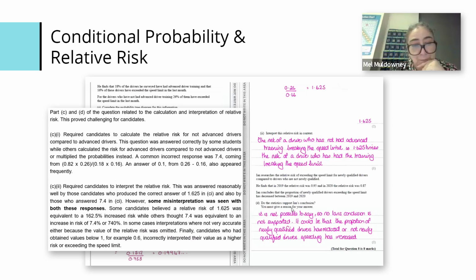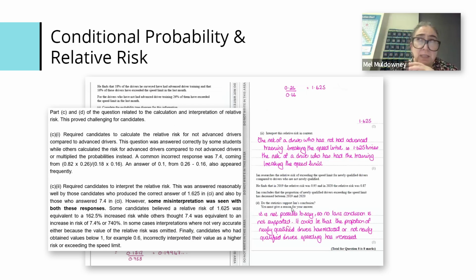Anyway, I digress. Relative risk is another one. What is relative risk? How do we calculate it? Make sure we're giving it the time that it deserves. The misinterpretation: if you look at C2, they believed that a relative risk of 1.625 was equivalent to a 162.5% increased risk, while others thought that 7.4 was equivalent to an increased risk of 7.4% or 740%.